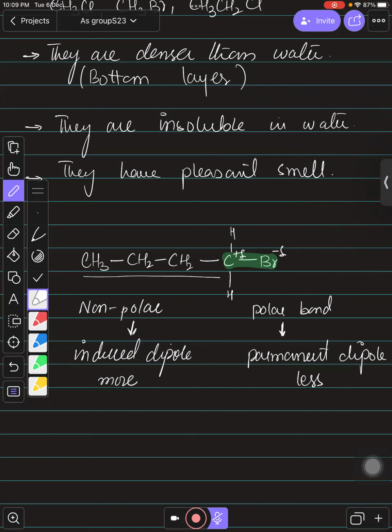So you can say that overall यहाँ पर जो molecule होगा उसका जो impact होगा वो non polar हो जाएगा. उसकी वजह ये है कि आपके पास non polar behavior ज्यादा है molecule में as compared to polar behavior, right? So overall molecule आपके पास क्या बन जाएगा? It will be non polar, right बच्चों?